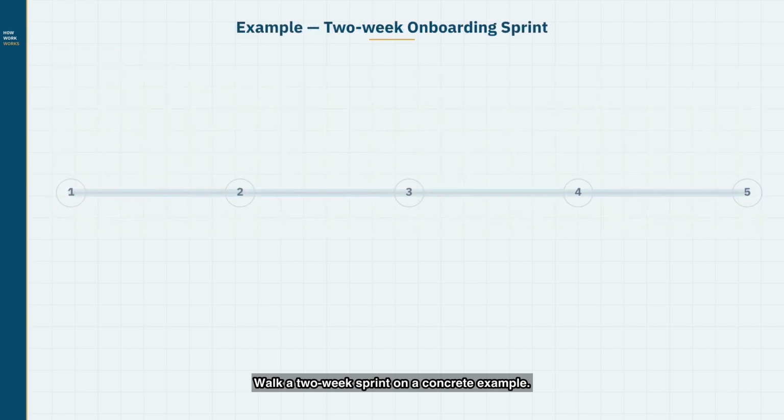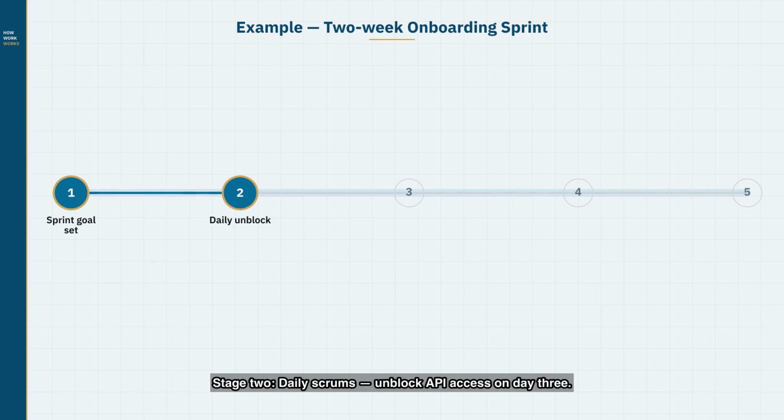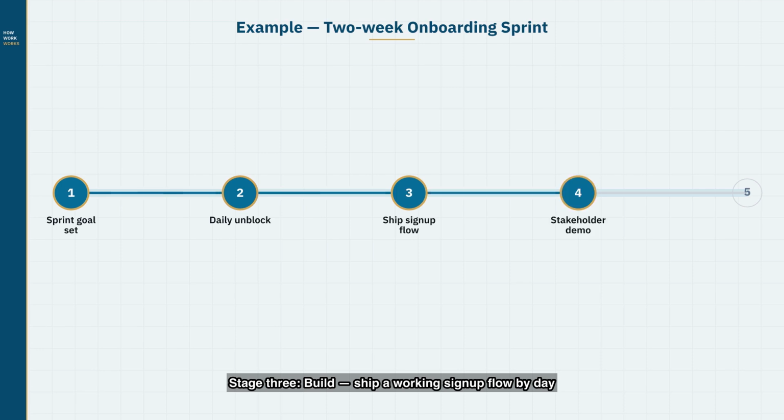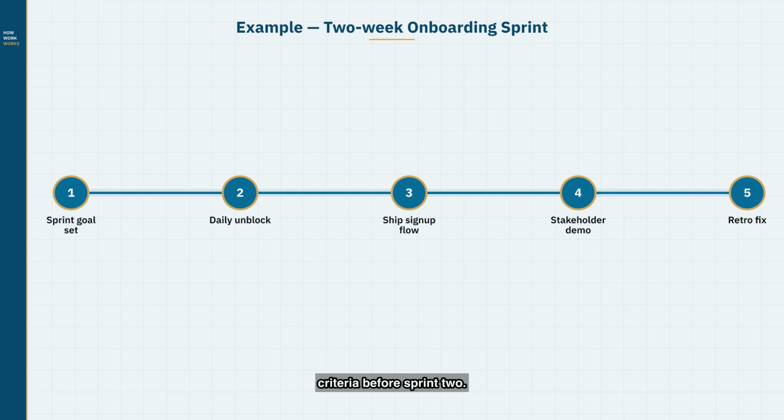Walk a 2-week sprint on a concrete example. Stage 1. Pick top backlog items and set 1 sprint goal. Onboard new users in week 1. Stage 2. Daily scrums. Unblock API access on day 3. Stage 3. Build. Ship a working sign-up flow by day 9. Stage 4. Review. Demo to stakeholders on day 10. Stage 5. Retro. Commit to clearer acceptance criteria before Sprint 2.